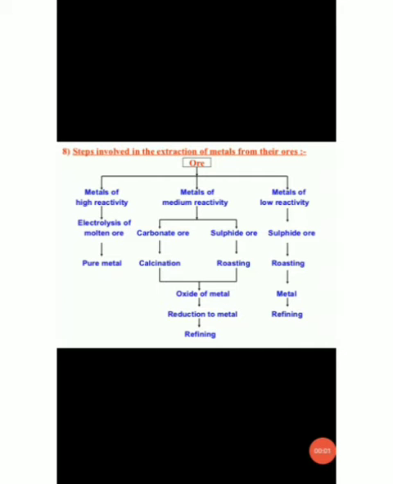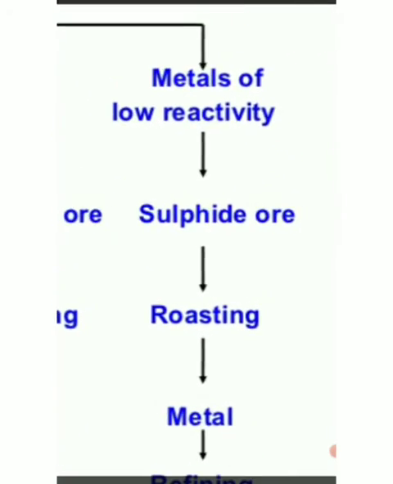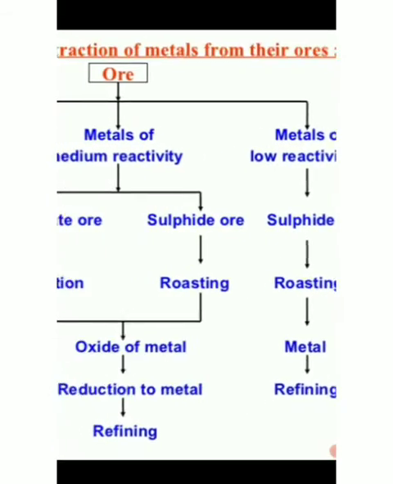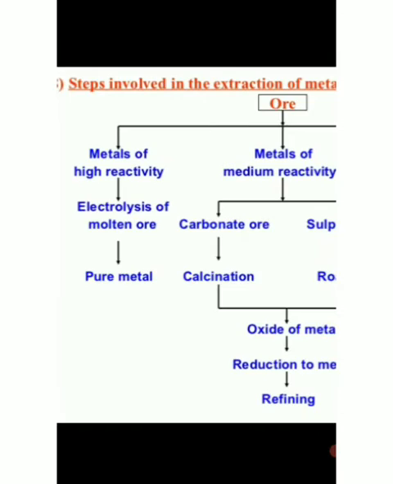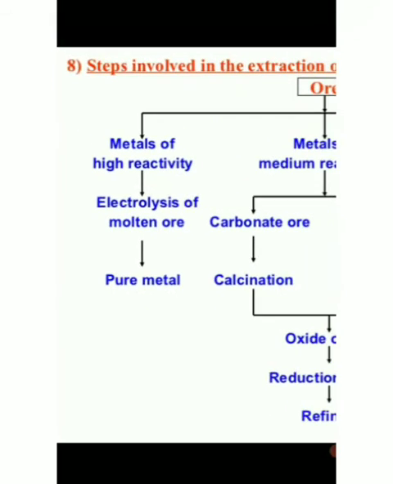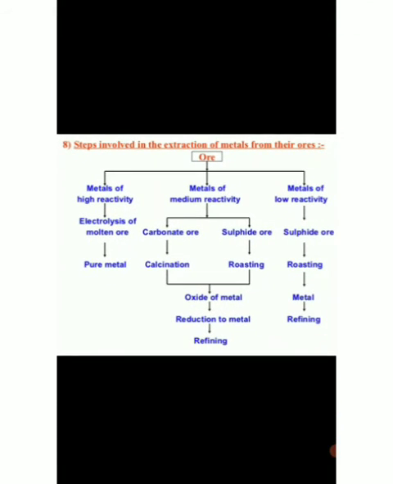Students, on the basis of reactivity, we can group the metals into the following three categories: metals of low reactivity, metals of medium reactivity, and metals of high reactivity. So these are the three different categories. We have divided extraction of metals based on their reactivity. So different techniques are to be used for obtaining the metals in each category.